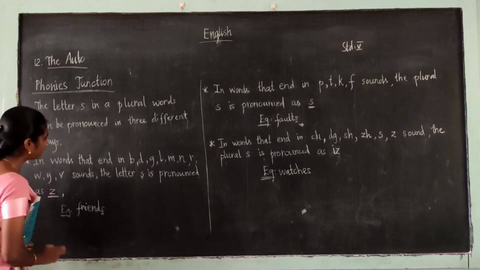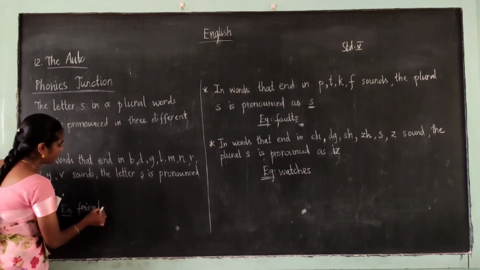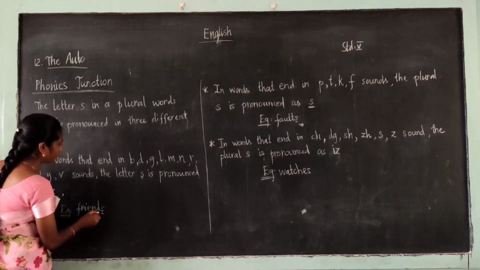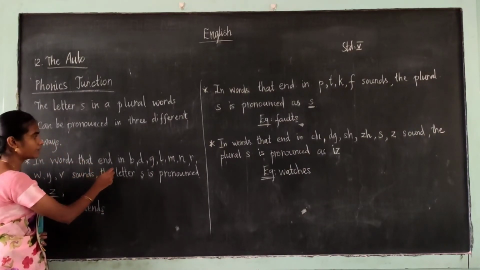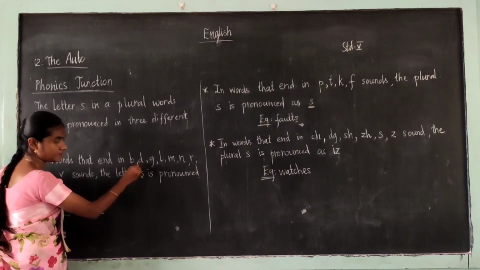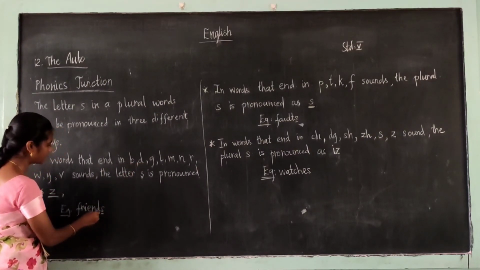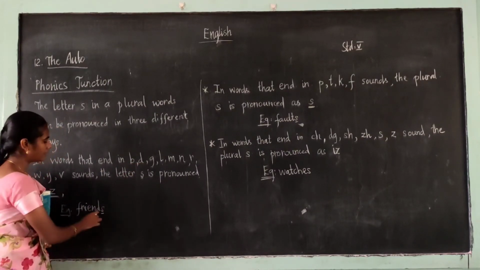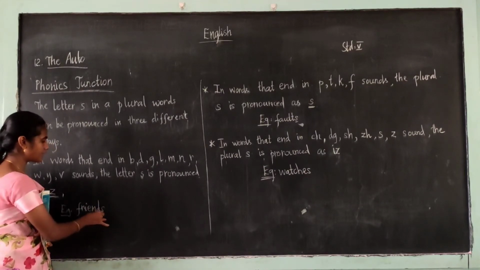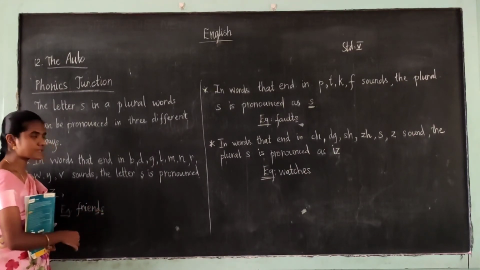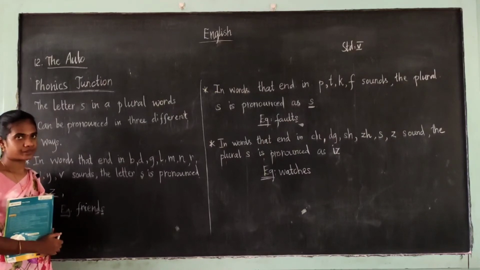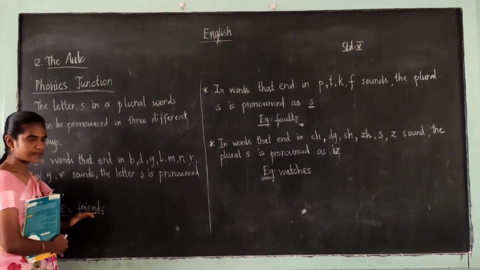Friends. Here the word ends with the D sound, and after that the letter S is pronounced as Z, as in the word friends.